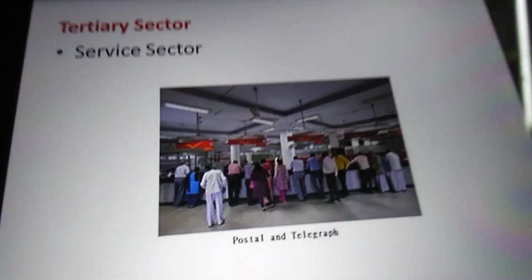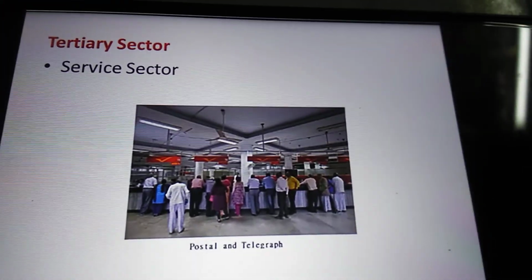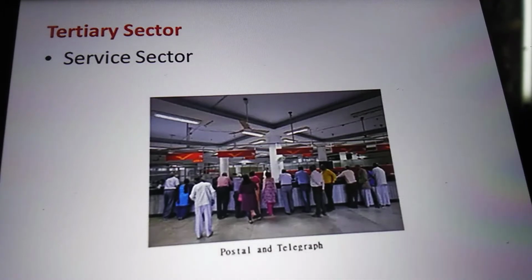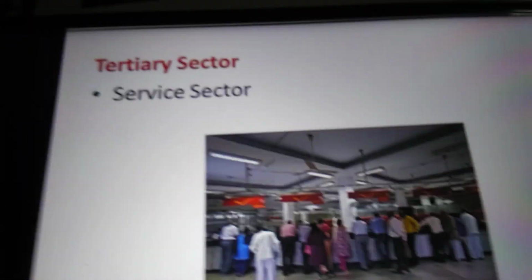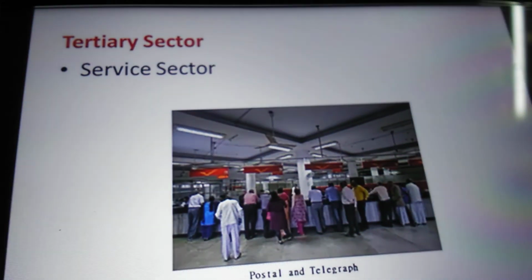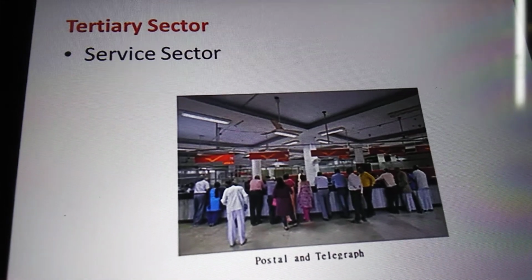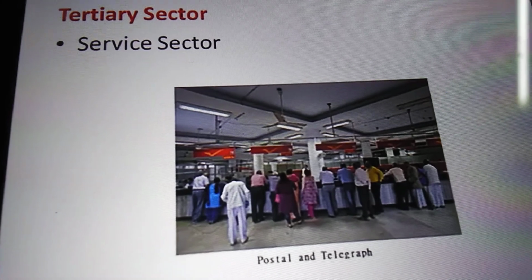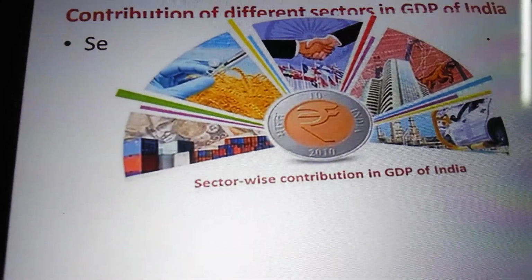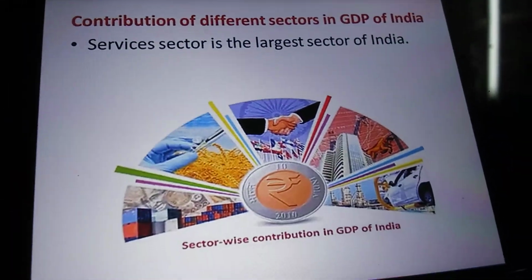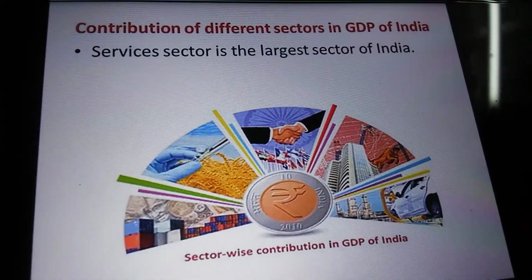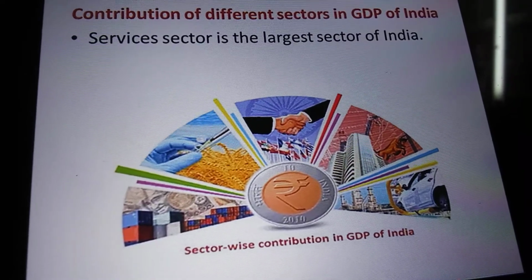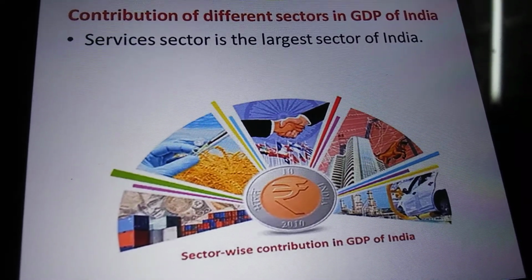Now we'll see the tertiary sector. The tertiary sector is known as the service sector. Government, scientific research, transport and communication, trade, postal and telegraph, banking, education, entertainment, healthcare, and information technology, etc. come under this sector. Now we'll see the contribution of different sectors in the GDP of India. India ranks second in the agricultural sector, sixth in the industrial sector, and eighth in the service sector in the world.